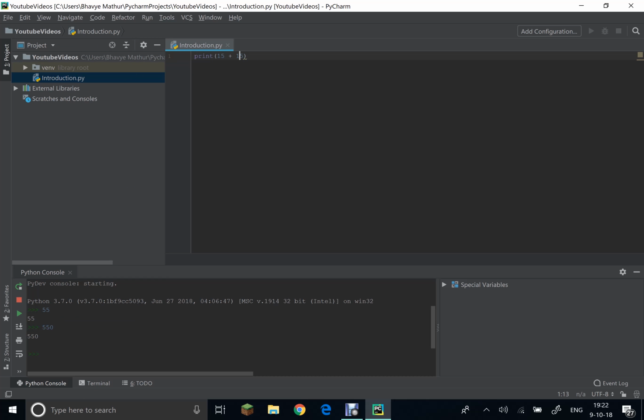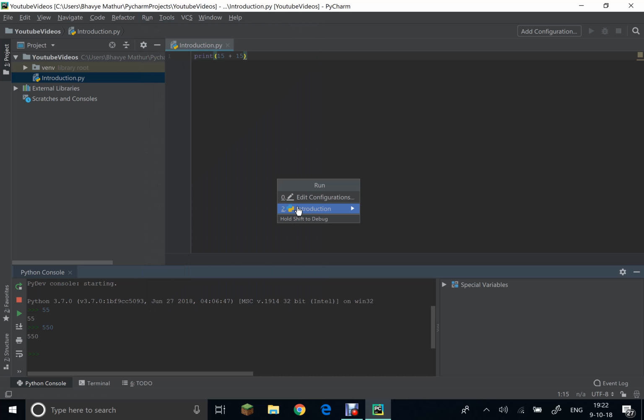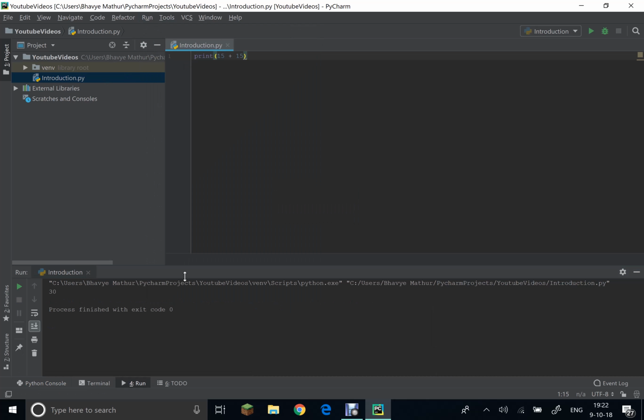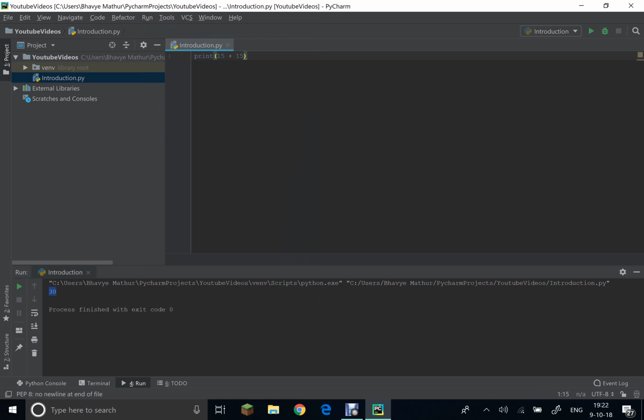Yeah, you can press Control S to save it, and you can press Control F10, or is it Shift F10? Wait, let's just check. Oh, okay, yeah. So the first time you're going to have to go over here and click Run, and click your Python file that you want to run, and it will print 30 because 15 plus 15 is 30. Then you can press Shift F10, or is it Control F10? Let's just check. It is Shift F10. Yeah, that's right. So you can press Shift and F10, and it will run the program again, and that is it.